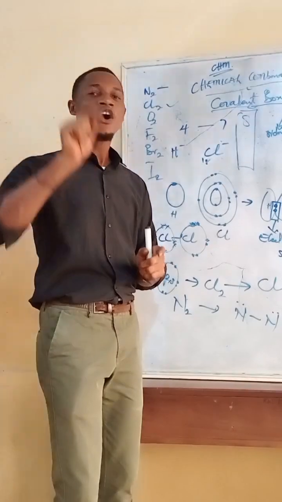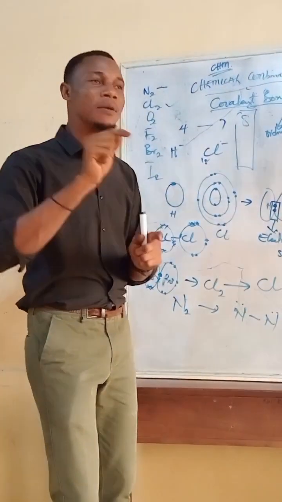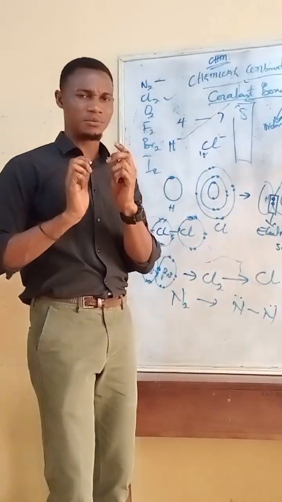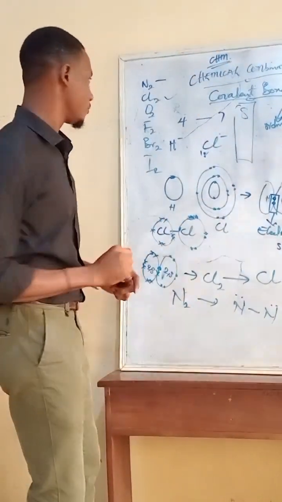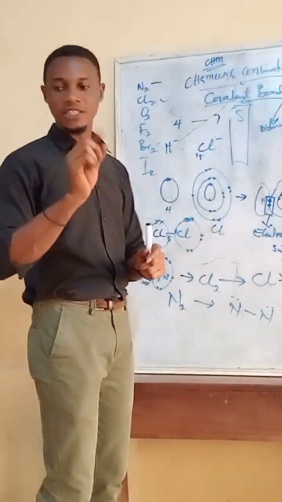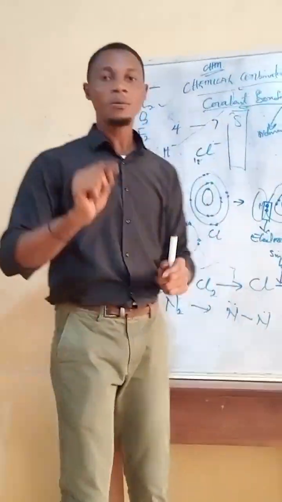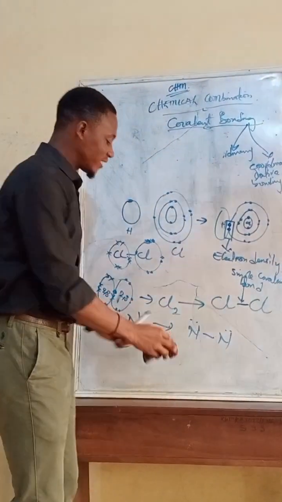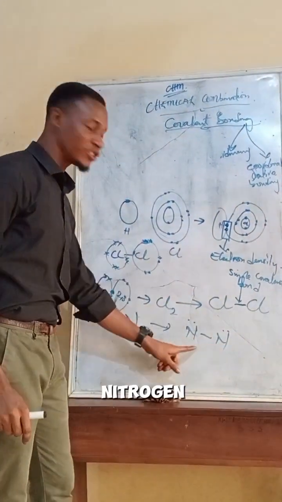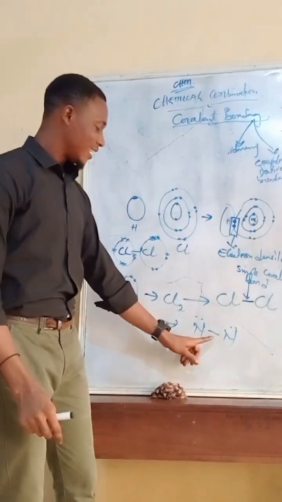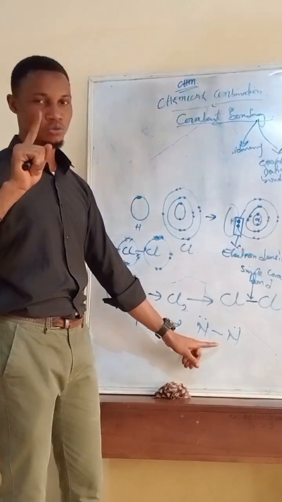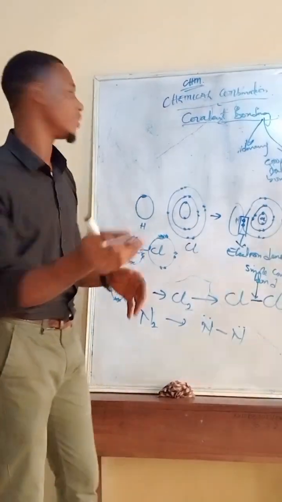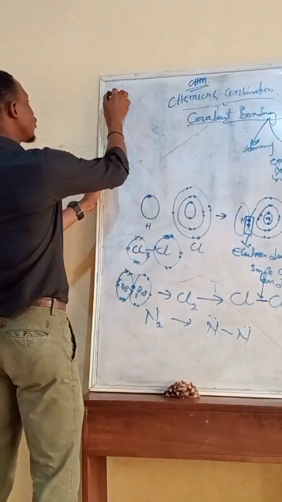So tó bá yẹ kó donate méjì méjì, tó bá donate méjì méjì, ṣé ẹ ti rí bí mo ṣe mú? Now mo fẹ́ ṣàlàyé bí nitrogen yìí ṣe bond papọ̀. Nitrogen ò ní gba single covalent bond táwọn méjèèjì fi máa jọ bond mọ́ra wọn. Ẹ jẹ́ ká wò. Nitrogen is 2, 5.